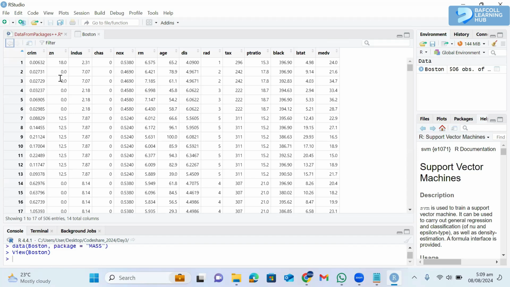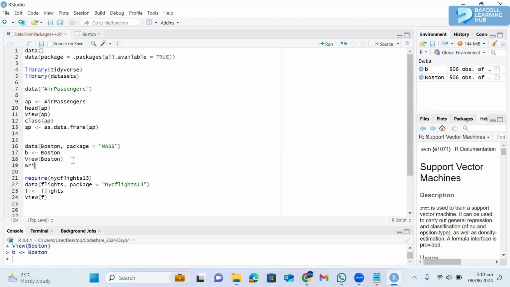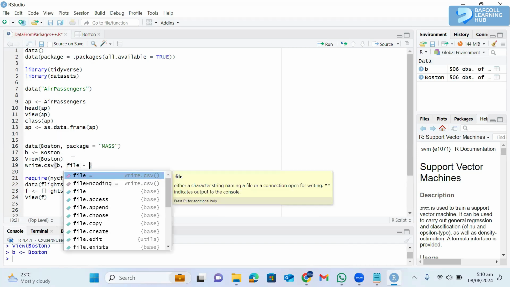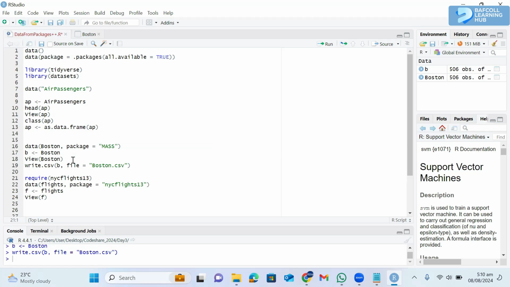You see it like this. But you are better off if you save it into an object, then you can actually write it to your desktop or your working directory. So it's now B, and you can give the file name as Boston.csv. Okay, so that will be saved from your object into your working directory.